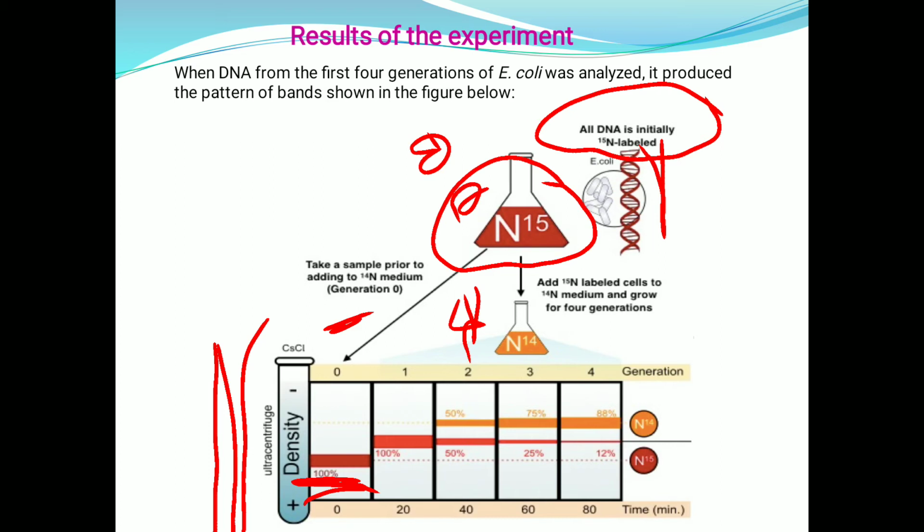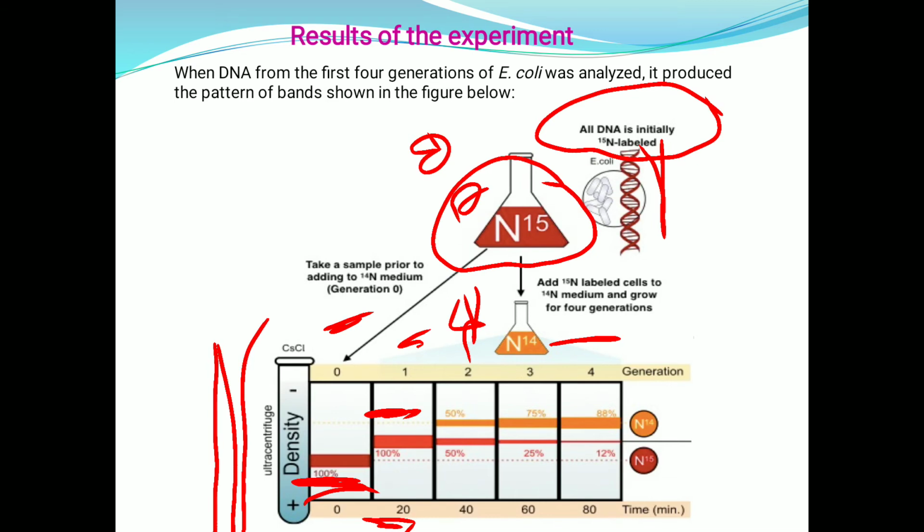After that, they have shifted the E. coli cells into the media consisting of N14. Add N15 labeled cells to the N14 media and grow for 4 generations. After each generation, they have collected the cells, purified the DNA and done the density gradient centrifugation. After shifting into N14, after 20 minutes, which means after one generation, that is generation 1, they have done the centrifugation. Then also they have found only a single band.